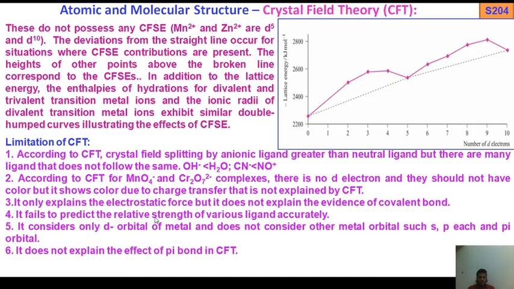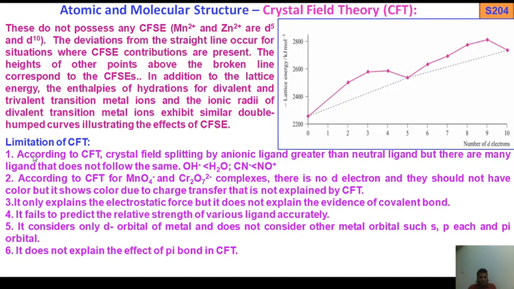It fails to predict the relative strength of various ligands accurately. It considers only the d orbitals of the metal and doesn't consider other metal orbitals such as s, p, that is px, py, pz, three degenerate orbitals, and pi orbitals. It doesn't explain the effect of pi bonding in CFT. So these are the limitations of crystal field splitting theory.